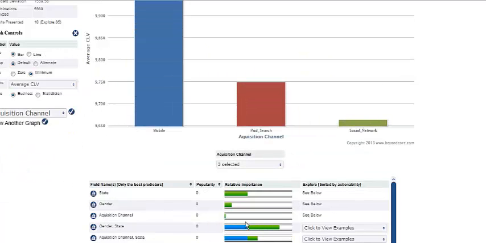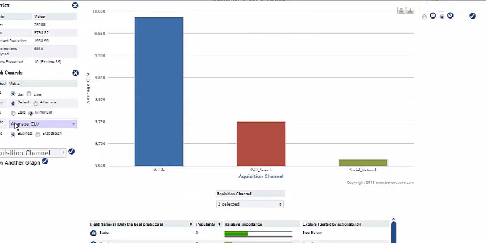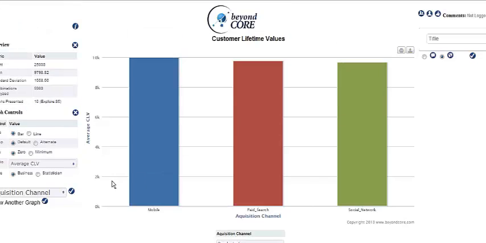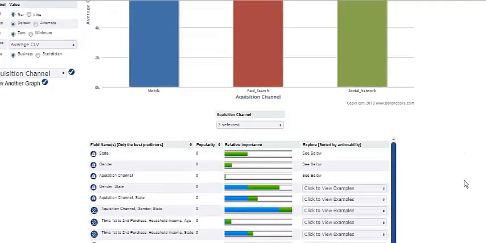So let's drop down acquisition channel and I see that it shows almost no signal, but the graph looks interesting. If I go to zero base though, what I find is the difference between these channels is so minimal compared to the variance that this would have failed certain statistical tests and actually is not interesting for us to see. That's what the software has done. It has considered all those variable combinations and it excluded things that are not interesting.